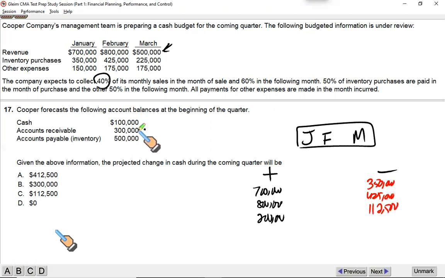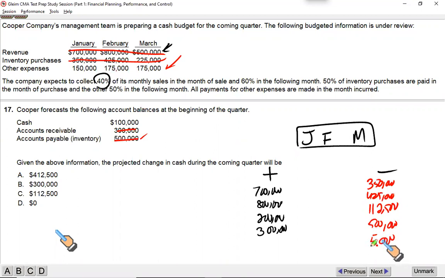your accounts receivable, which were due at the start of the quarter, they would have been collected during the quarter. At the same time, your accounts payable, which were due at the start of the quarter, will have been fully paid within the quarter. So this is taken care of. Sales and purchases taken care of. What remains now is the other expenses, and all of them will be paid within Jan, Feb, March. None will remain due. 150 within Jan, within Feb, within March. So just add all these up. 150 plus 175 times 2, it is 500.